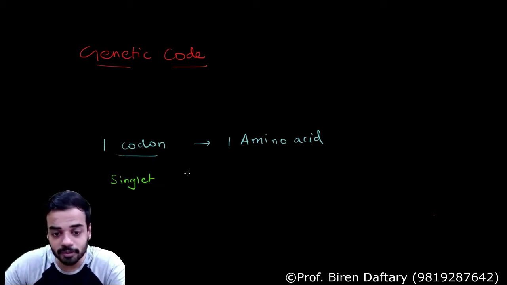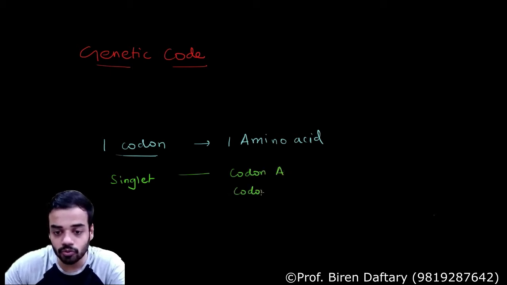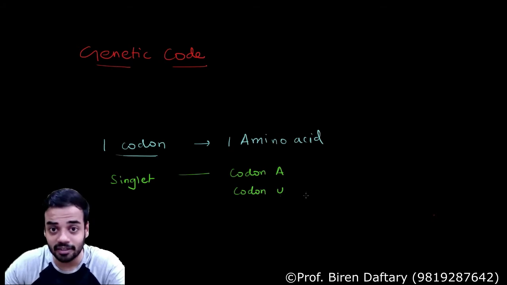So what will be the codons then? There will be codon A, there will be codon U, because we are talking about the RNA. Please remember, codons are present on mRNA, because mRNA undergoes translation to form protein.